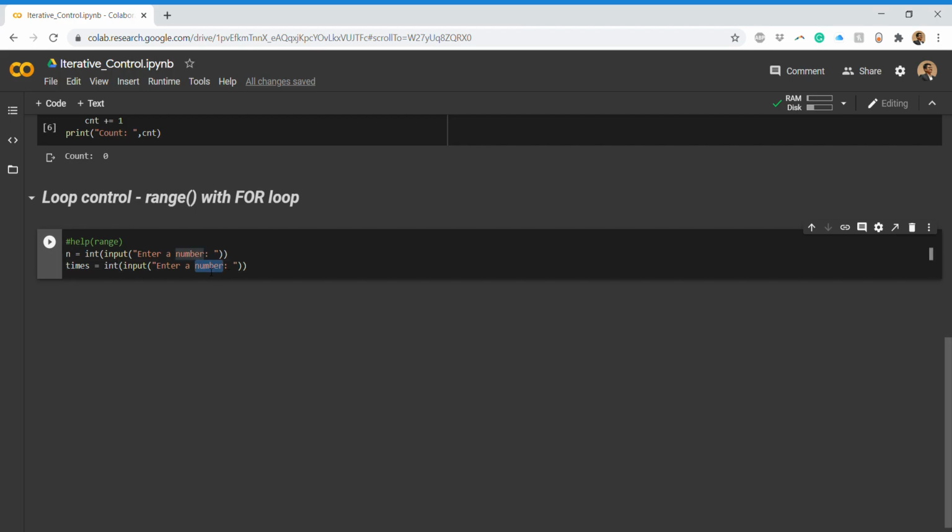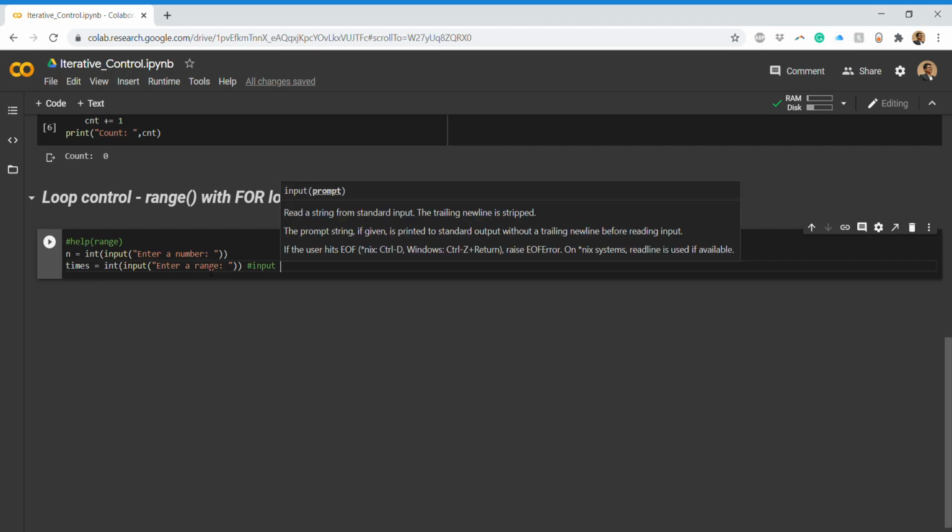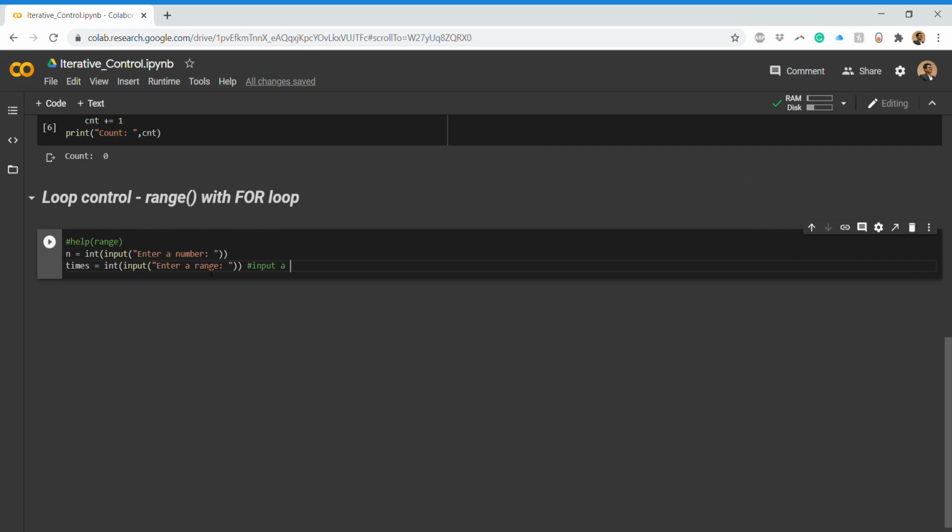So here it will be enter the range, and here we'll just comment this. We'll give a note so that whenever someone runs this, they should know what to enter.